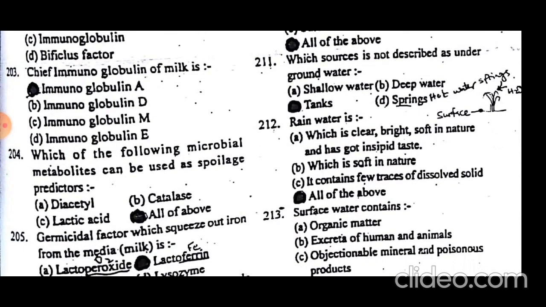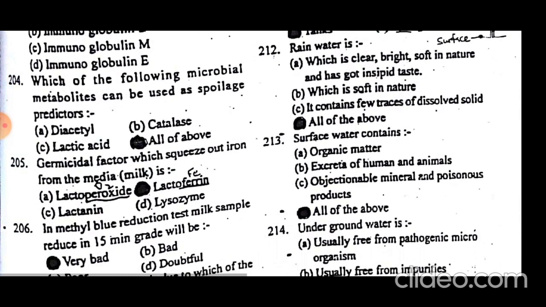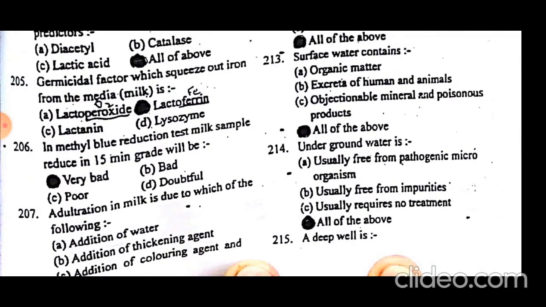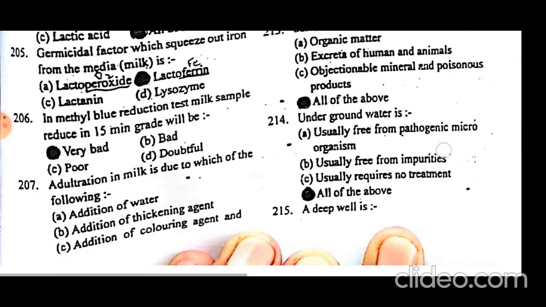Rainwater is clear, bright, soft in nature, and has a good insipid taste. It contains few traces of dissolved solids. Surface water contains organic matter, excreta of humans and animals, and objectionable minerals and poisonous products. Underground water is usually free from pathogenic microbes and impurities, and requires no treatment.